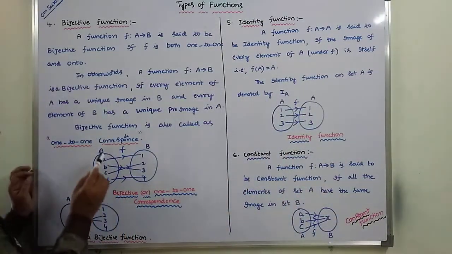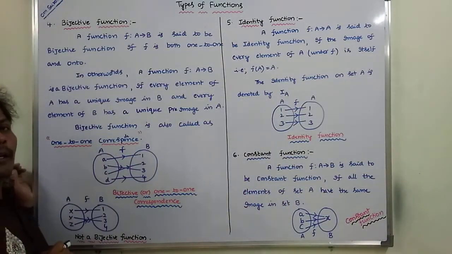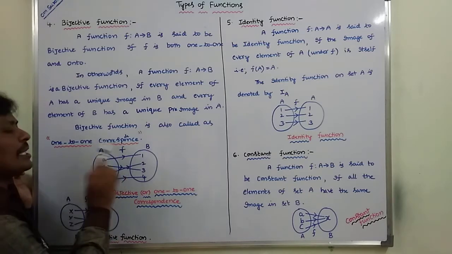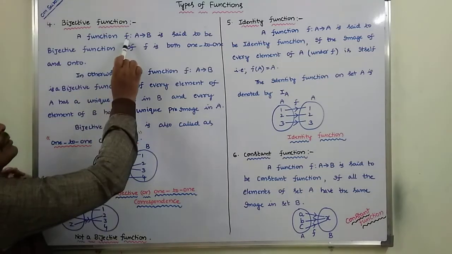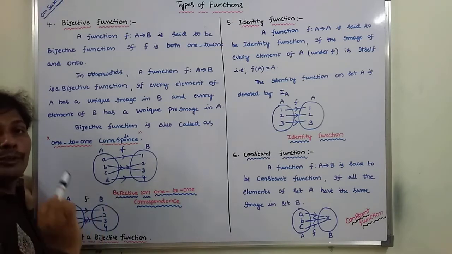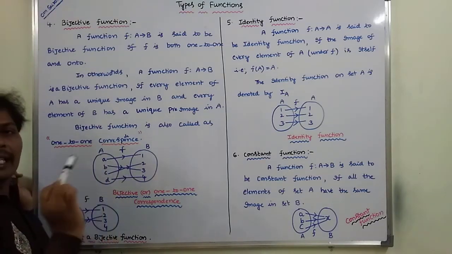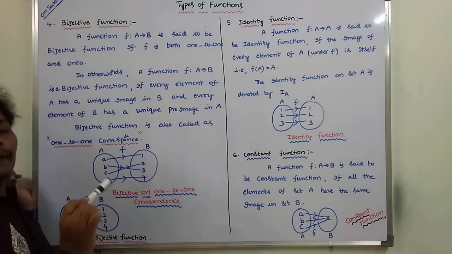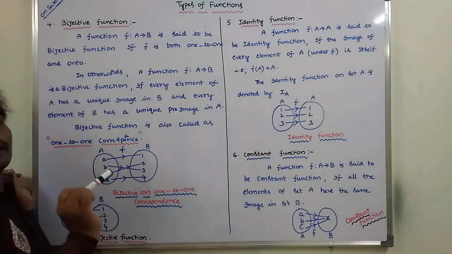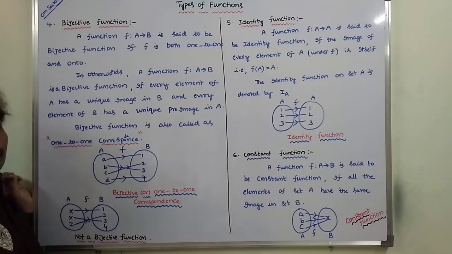For example, here A and B are two sets. A function f from A to B is said to be bijective, or a one-to-one correspondence, if f is both one-to-one and onto.